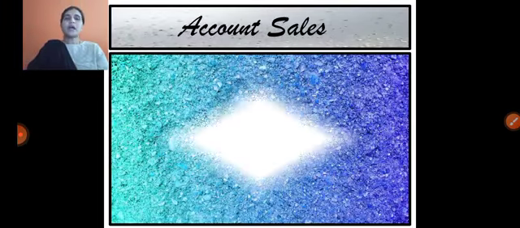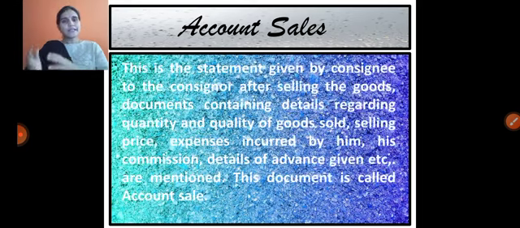The next one, account sales. The consignor sends the goods along with the pro forma invoice to the consignee. The consignee, on an advance basis, may provide a check to the owner for surety or security reasons. Then the consignee receives the goods, sells them to the customers, and prepares a statement after selling the goods.